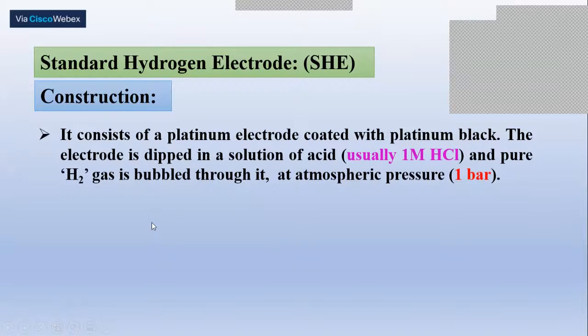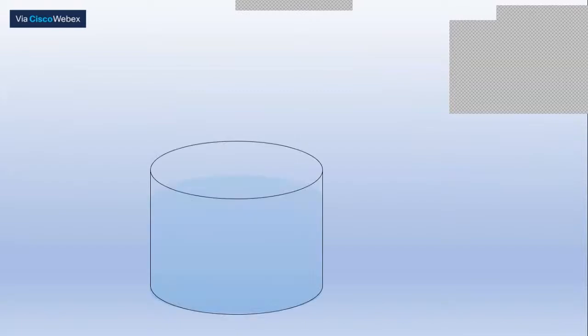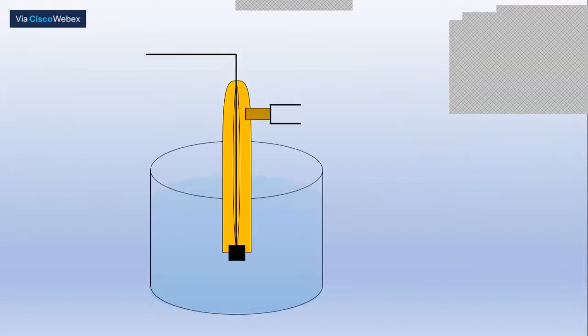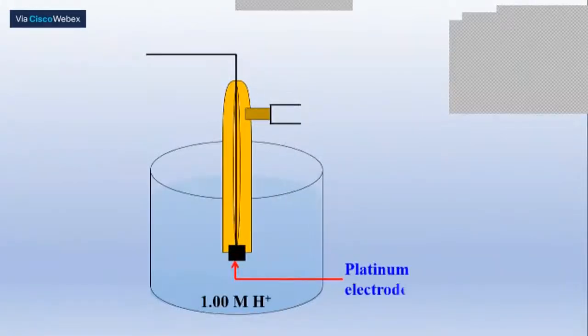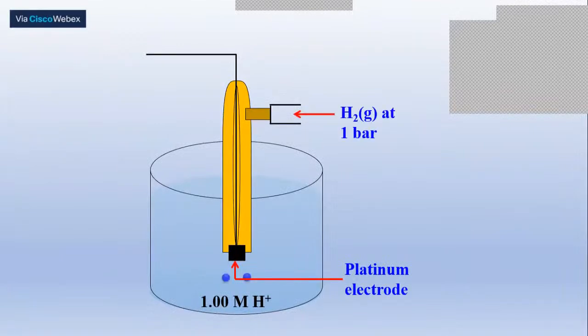A standard hydrogen electrode generally consists of a platinum electrode coated with platinum black. The electrode is dipped in a solution of 1 molar HCl, and pure hydrogen gas is bubbled through it at atmospheric pressure. This is how the standard hydrogen electrode is constructed. This standard hydrogen electrode is used to measure the potential of all the electrodes, as all of us know. And this is the pictorial representation of the standard hydrogen electrode. It is just for your information. We don't discuss this anyway.